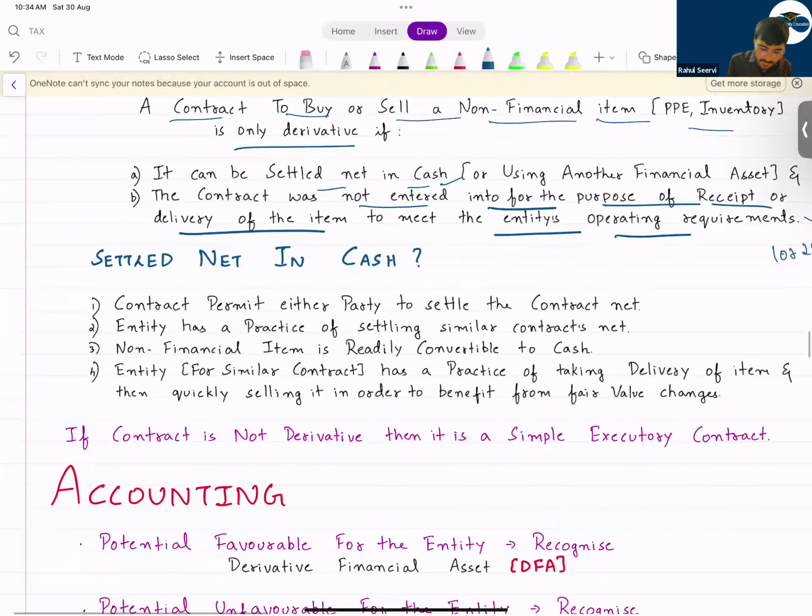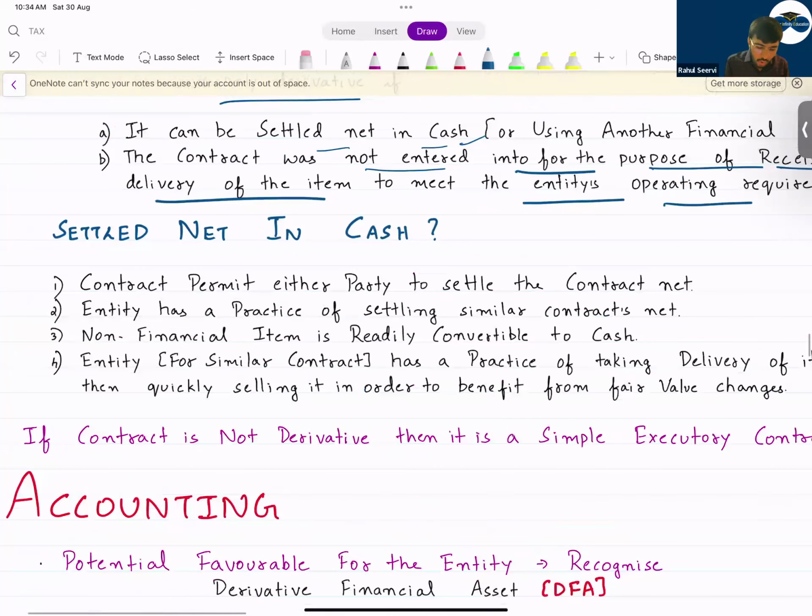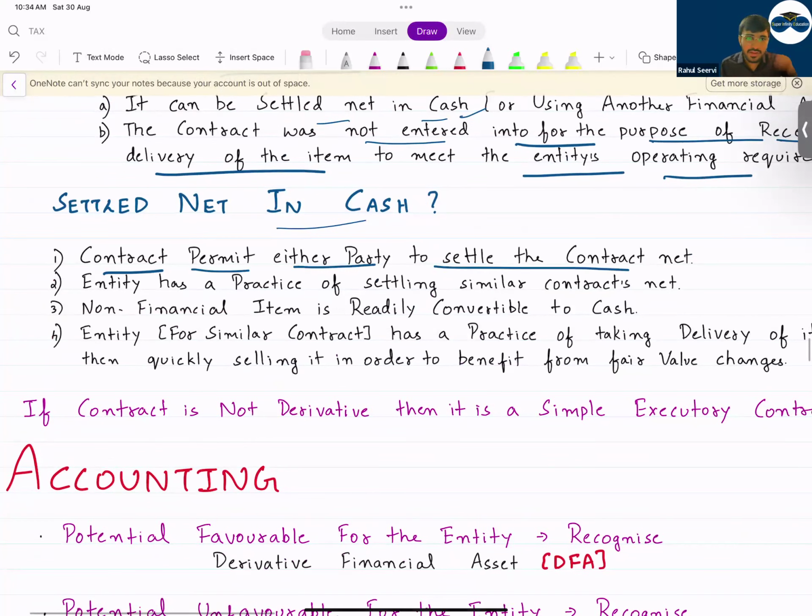So when will you say that the settlement is done net in cash? Contract permits either party to settle net in cash. Either party has the right to do settlement in cash. Entity has a practice of settling similar contracts. In the past, the entity has done the same thing. They enter into a contract, they never purchase the item. They do the settlement net in cash. That means the company's aim is to do betting and just to earn the profit. Then non-financial item is readily convertible into cash. If the non-financial asset is readily convertible into cash, we say that the settlement is done net in cash.